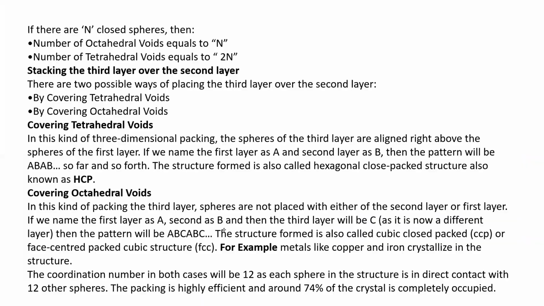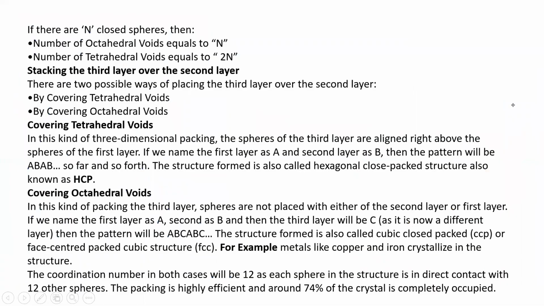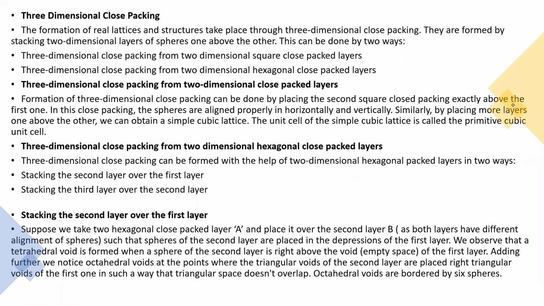You can see the diagram here. This is the stacking of three-dimensional close packing, cubic close packing, ABC type. Here also they have voids. You can see the types of voids in three-dimensional close packing. We have two types of voids: T and O. T is called tetrahedral voids and O is called octahedral voids. Now going back, this is the exact diagram of cubic close packing, that is three-dimensional close packing of crystal, from two-dimensional close packing layers.